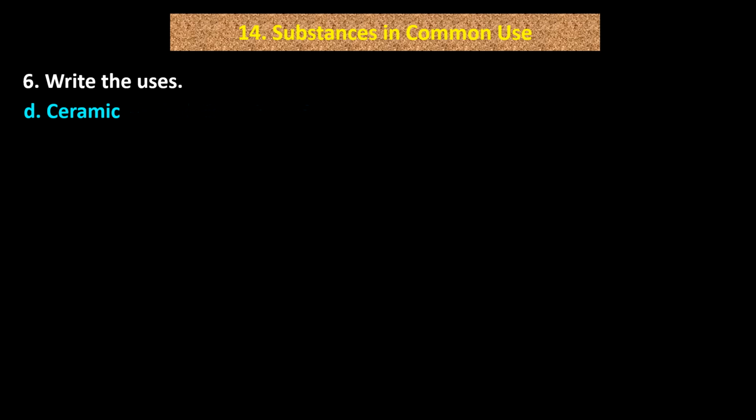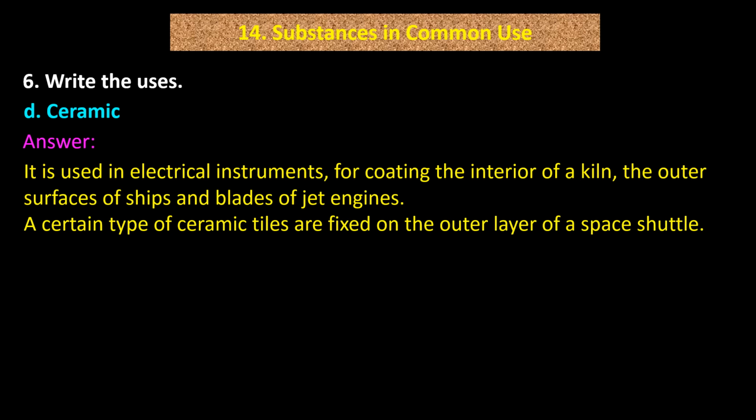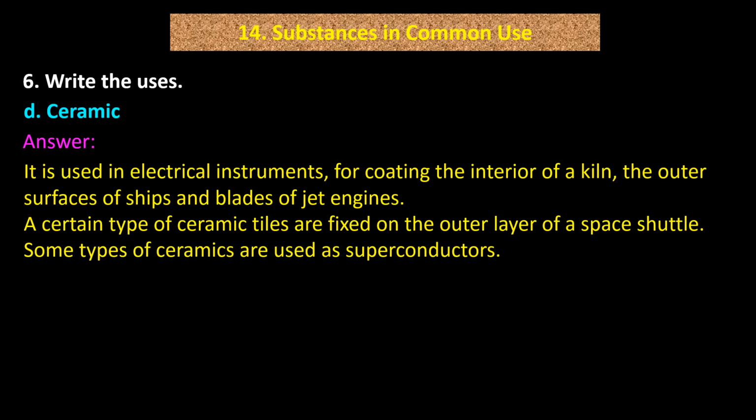D. Ceramic. Answer. It is used in electrical instruments, for coating the interior of the kiln, the outer surfaces of ships and blades of jet engines. A certain type of ceramic tiles are fixed on the outer layer of a space shuttle. Some types of ceramics are used as superconductors.